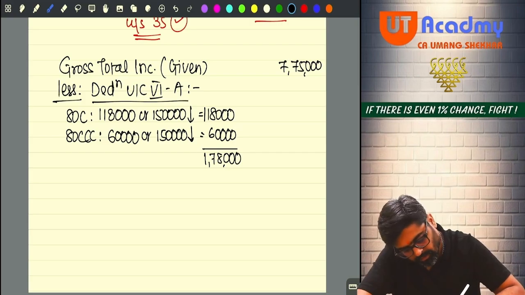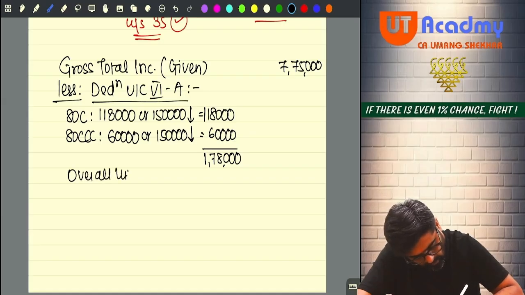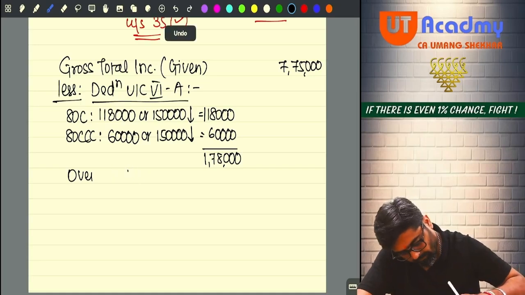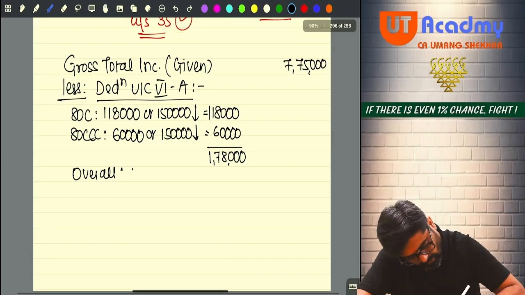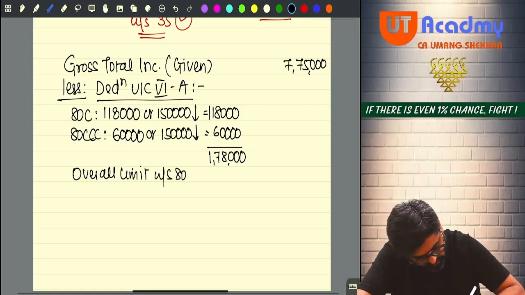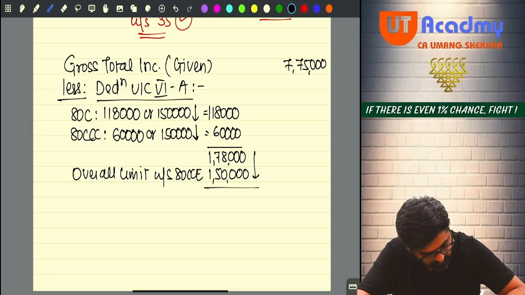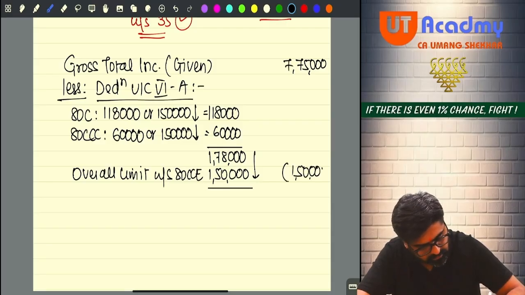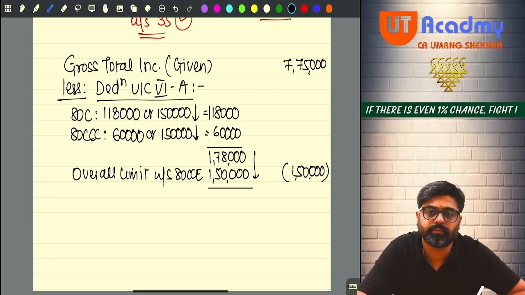So, C plus triple C will be subjected to overall limit, Section 80CCE, that is 1,50,000. So both of them taken together cannot be more than 1,50,000. Yes or no? So this will be 1,50,000. C plus triple C. Okay.